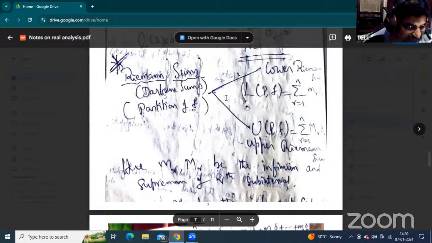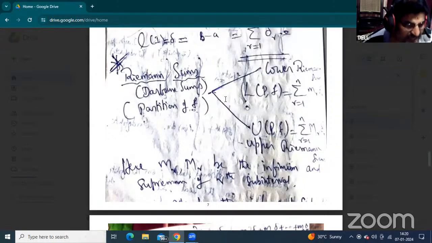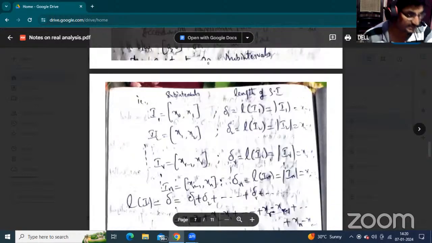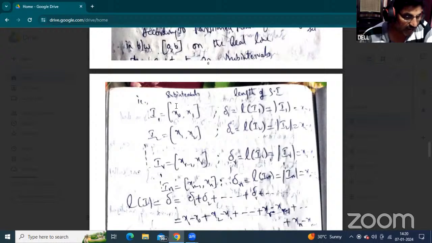Now, that is the final interval of this part. Closed interval AB, here A is the lower bound and B the upper bound. According to those interval points, the partition points are represented. Those partition points give the number of subintervals, I1, I2 and so on up to Ir. The first subinterval has lower value x0 and upper value x1. Representing those lower and upper values in the function, we get the infimum and supremum values. That infimum value is m1 and the supremum value is capital M1.